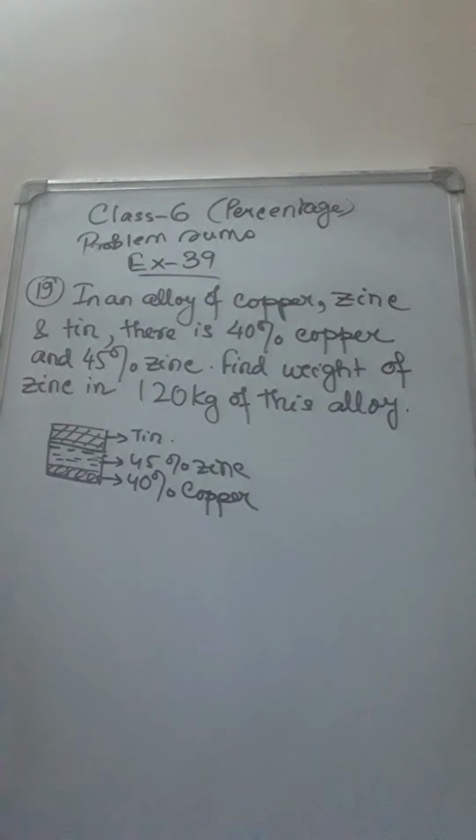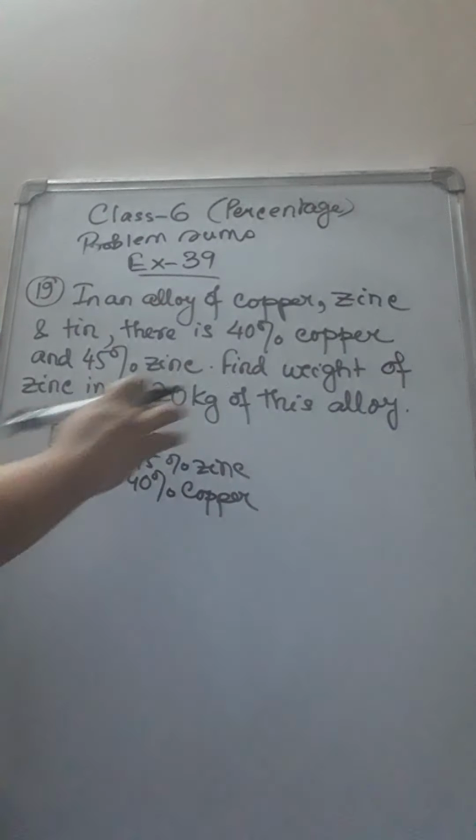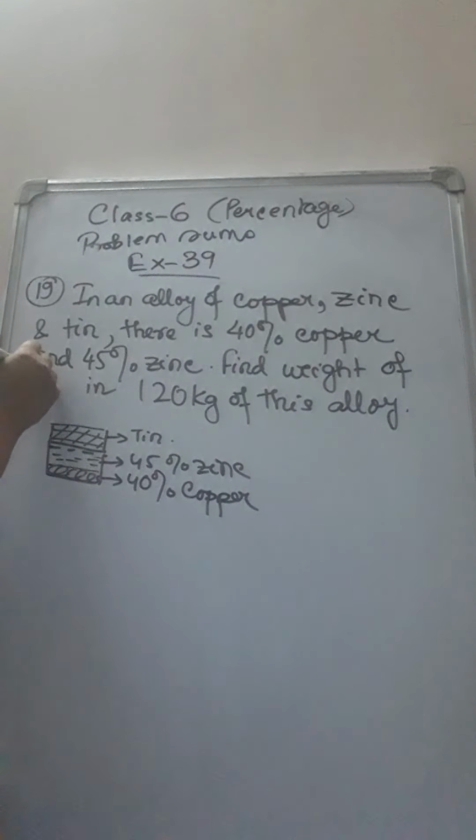Find the weight of zinc in 120... Find the weight of tin in 120 kg of the alloy.